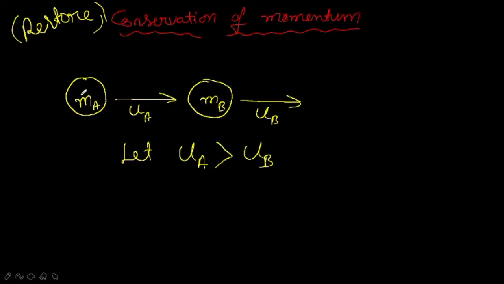Since the initial velocity of the first ball is greater than that of the second ball, we can imagine that they collide with each other, because the first is moving fast and the second is somewhat slow compared to it. So we can expect that ball MA collides with ball MB.